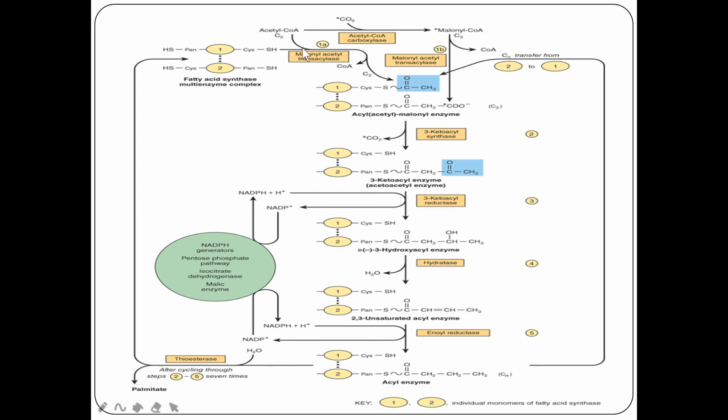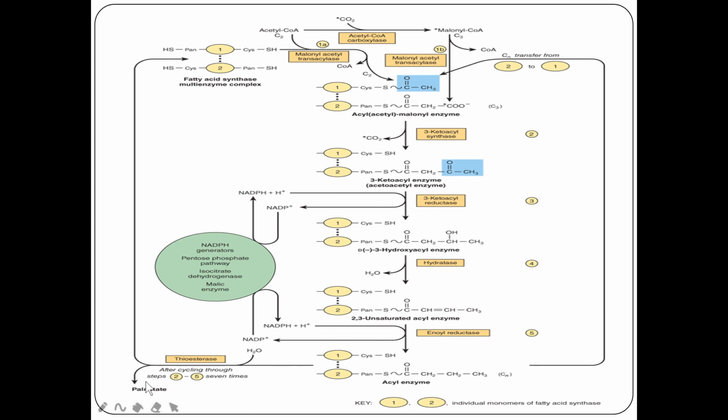So first time alone acetyl CoA will be charged with 16SH, and after that in other cycles the two carbon atoms will enter only in the form of malonyl CoA. After the formation of this butyl acyl enzyme, the first saturated acyl enzyme, butyric acid, it will be transferred to this free 16SH. Pan SH will be free to occupy. Always pan should be charged with malonyl CoA. So pan SH group is free now. It will be occupied with malonyl group in the presence of the enzyme malonyl transacylase.